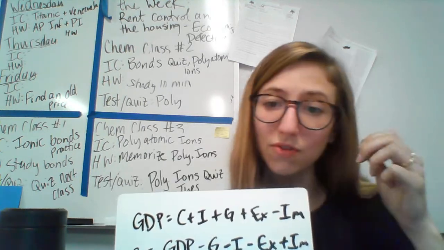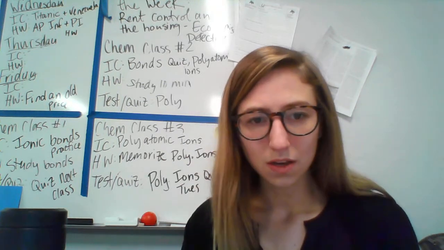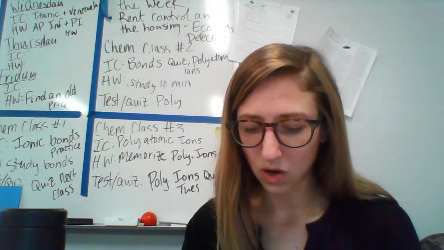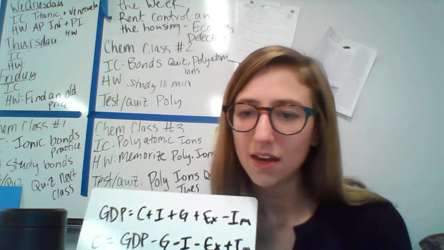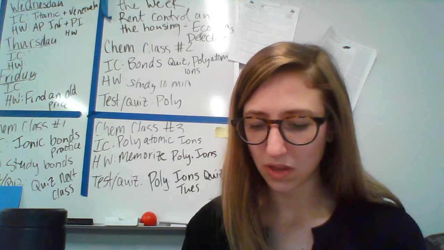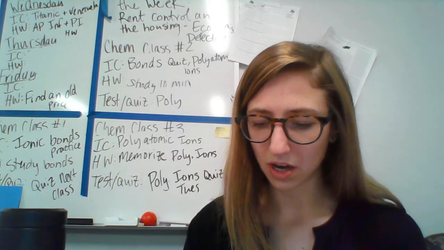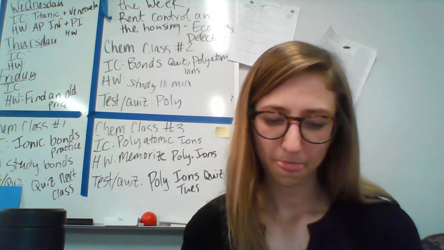So that goes $2 billion into government spending. Then foreigners buy $500 million in goods. Foreigners buying U.S. goods is exports, so that goes to exports. Then citizens of this country buy $1 billion of goods made in other countries, so they're importing $1 billion. And total GDP is $25 billion.